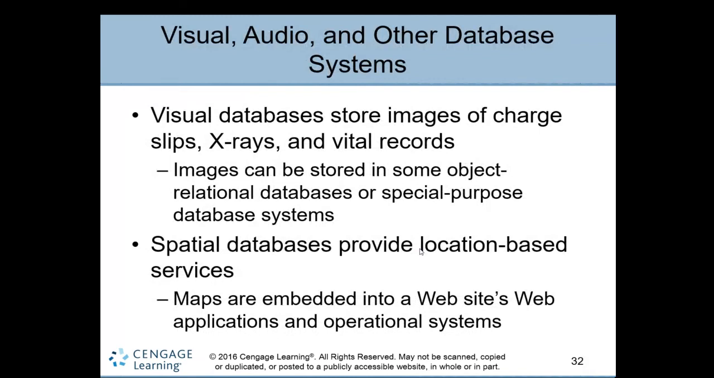Another type of database we see here is the visual database. Visual is nothing but images, storing images, right? Slips, digital records, anything digital in the form of images. So they have visual types of databases to store such images, like X-rays in the medical field, vital records, important records. This is a visual database.